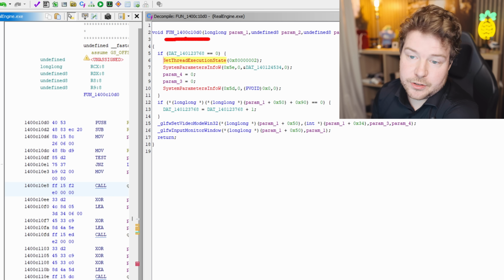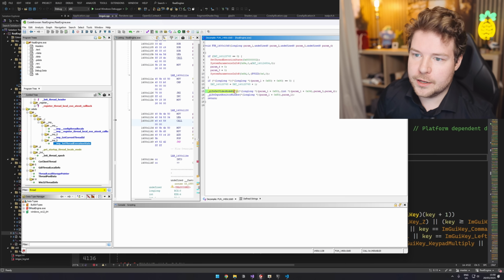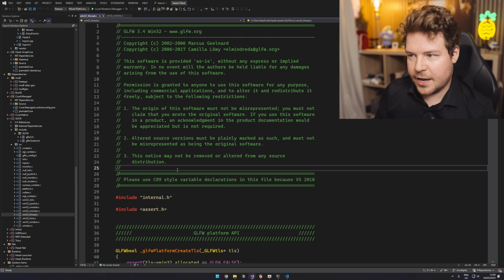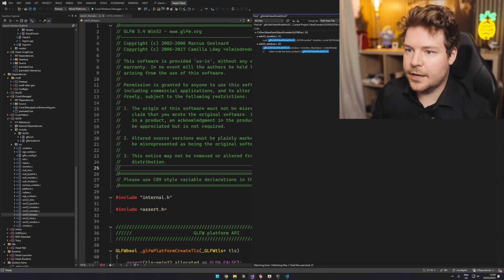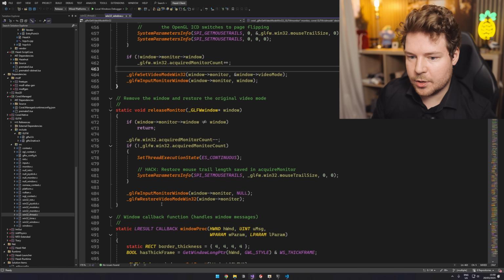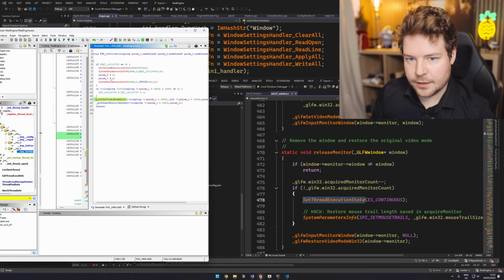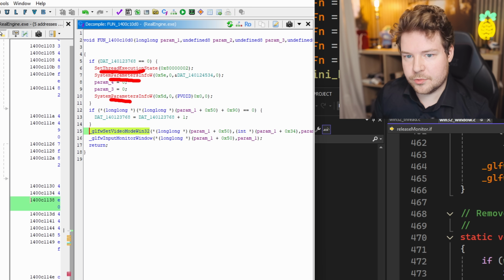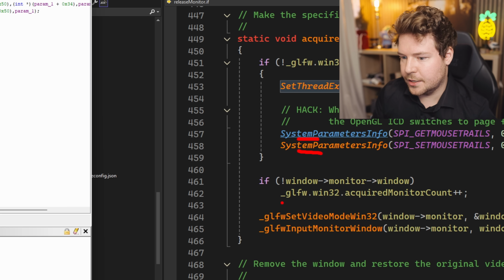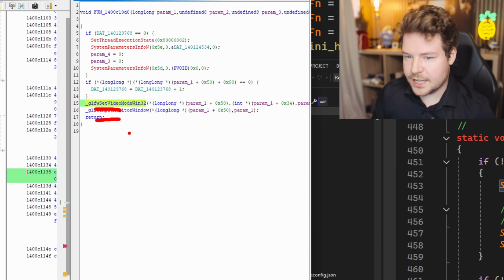So we've got this function with no name here that's calling set video mode and set input monitor window. So again, if I grab this function, and then inside Hazel, maybe in thread. Okay, let me just search for that whole thing. Okay, it's in Win32 window and monitor. If we have a look over here, acquire monitor, release monitor, you can see that it's setting the thread execution state. And if we compare these here, we've got set thread execution state system parameters twice, and then set video mode and input monitor window, which is what's happening over here.